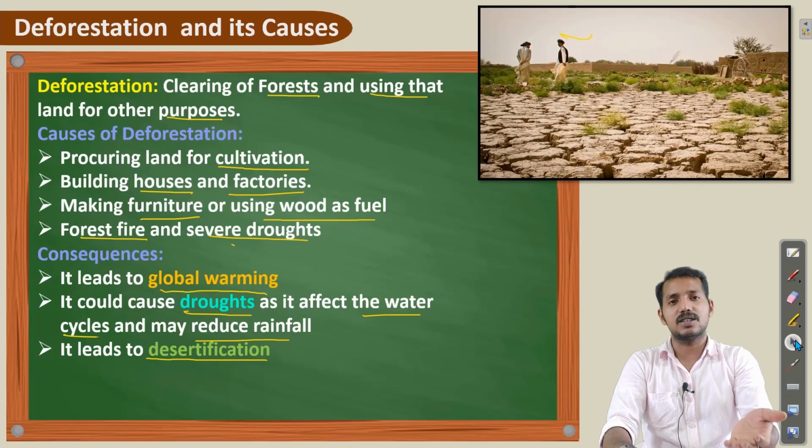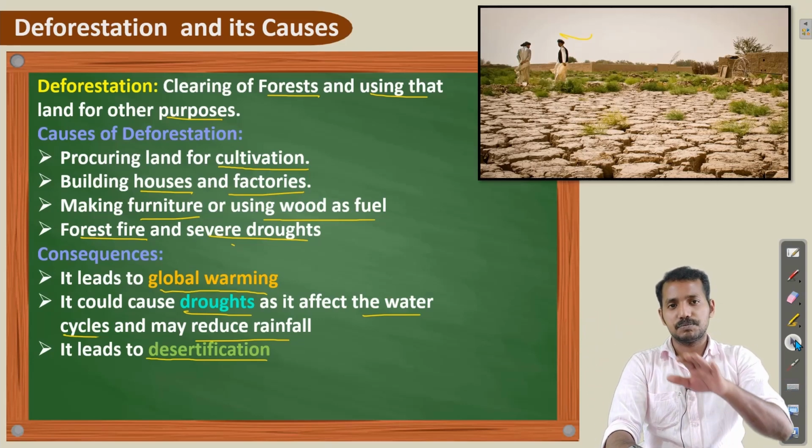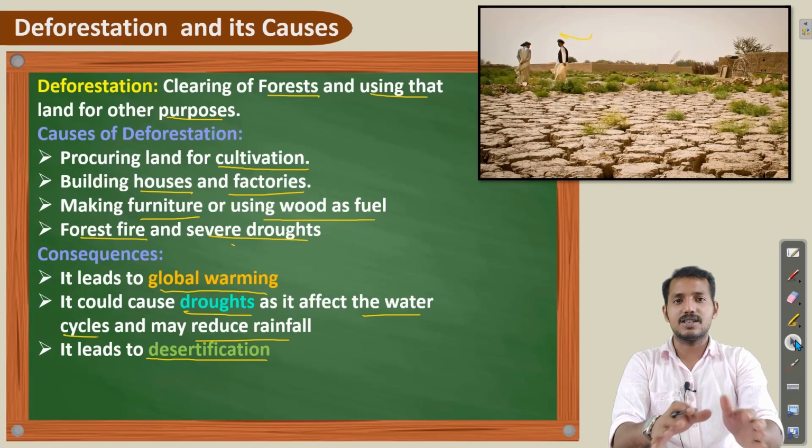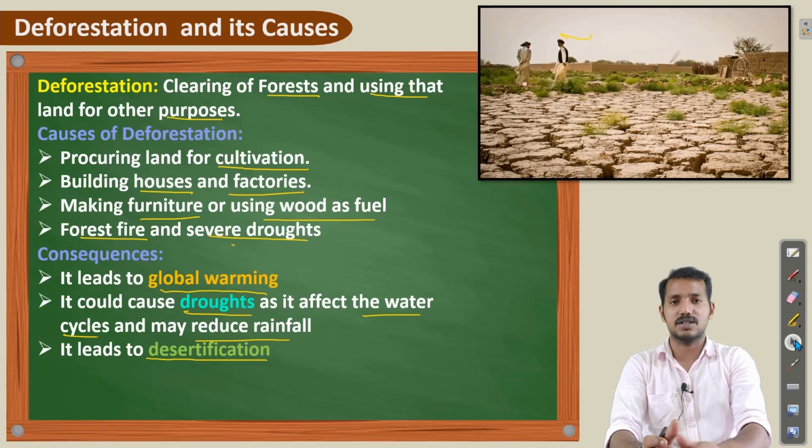As a result, the lower layers of the soil, which are hard and rocky in nature, will be exposed. That means the humus rich and fertile land will slowly be converted to desert. This is called desertification, and it happens as a result of deforestation.